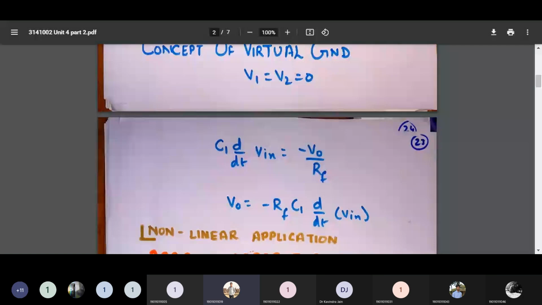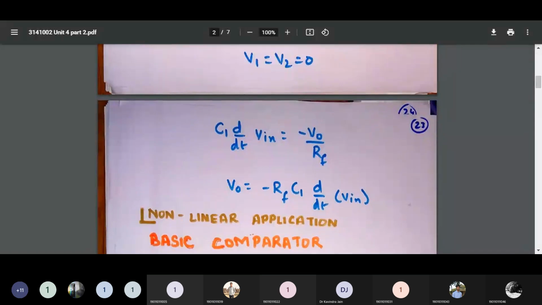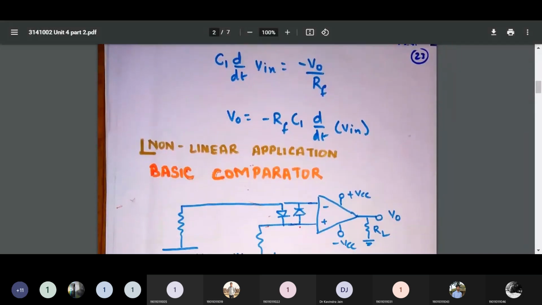So now for certain non-linear applications, these non-linear applications are like basic comparators.